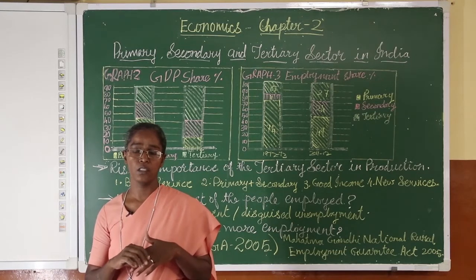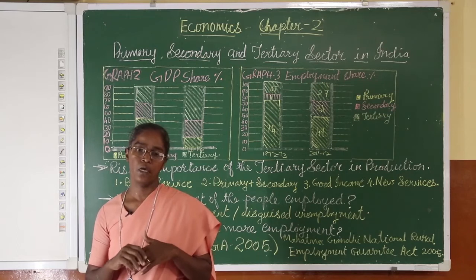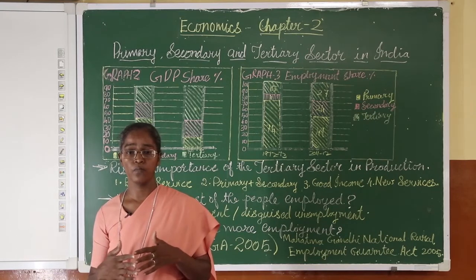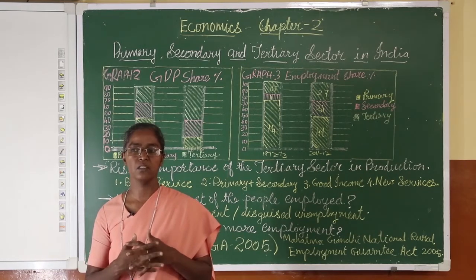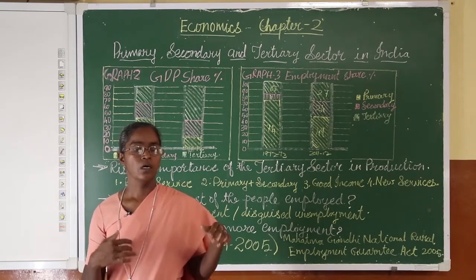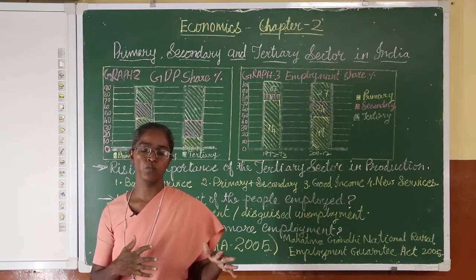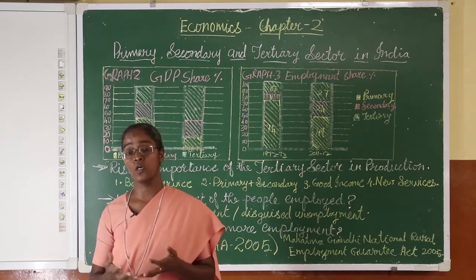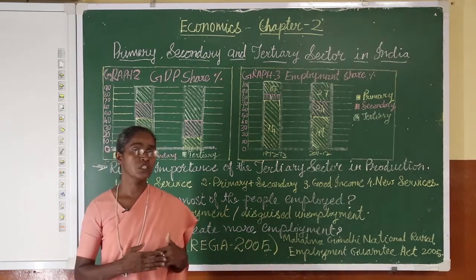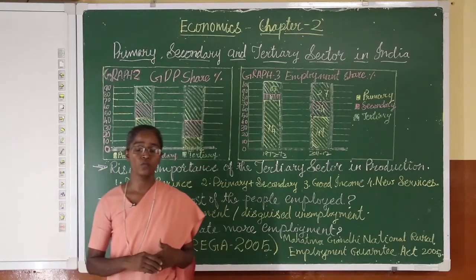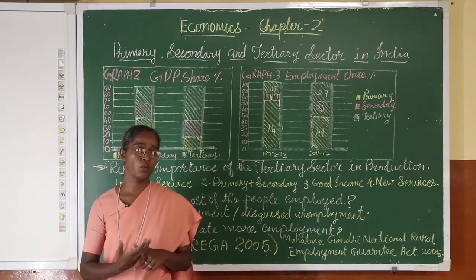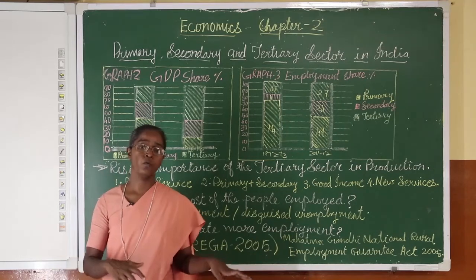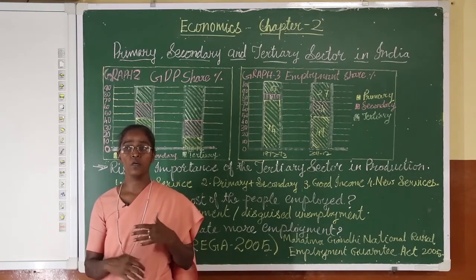So it is very important that government takes these actions to help the farmers in these ways. Not only this, they can also set up in rural, semi-rural areas industries like small factories or cold storage, where these people can easily give their crops and where it can be easily stored, and when it is a good time for selling, they can sell and get more income. So it will also automatically create more employment. When we speak about industries or cold storage, people are employed for that. So more jobs are created.